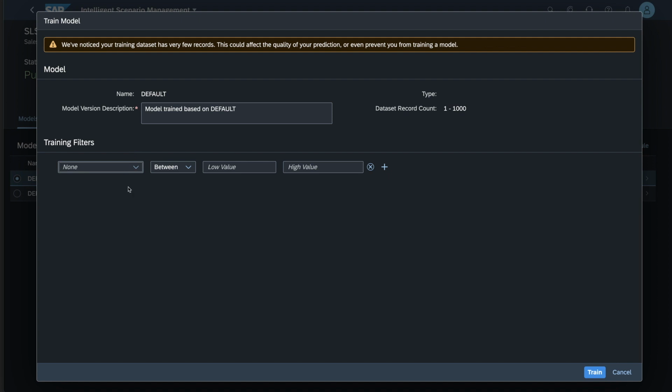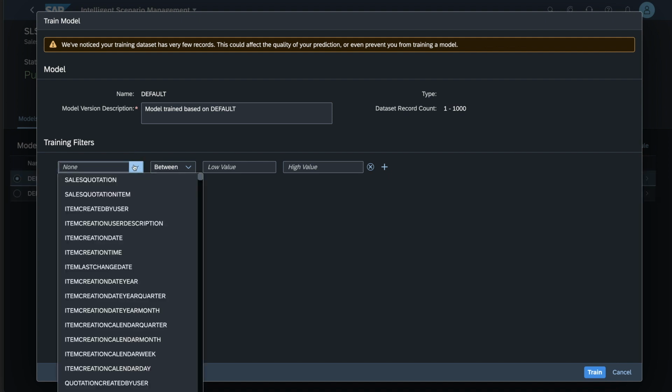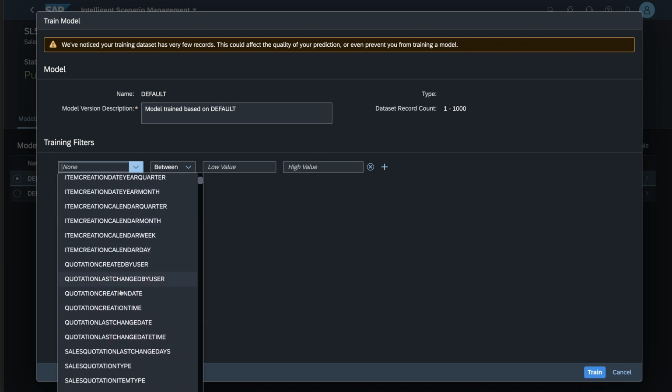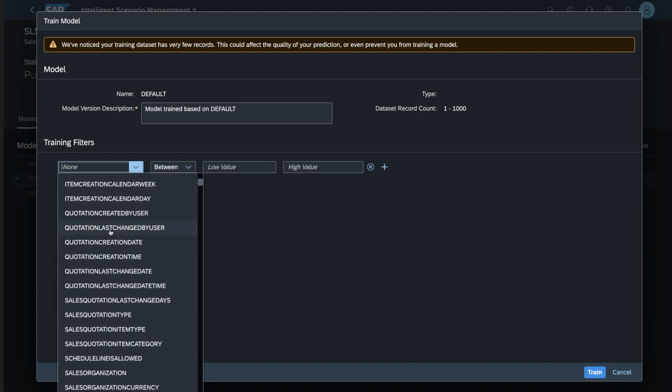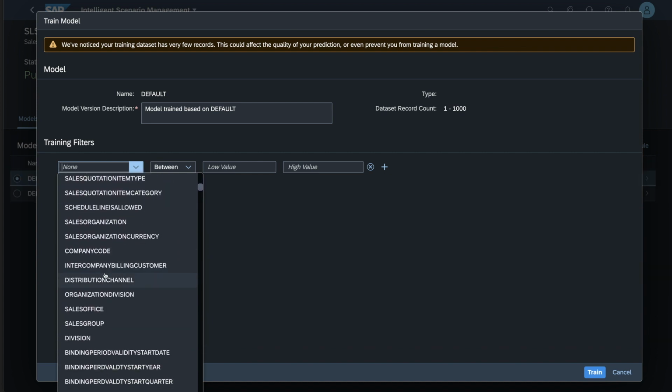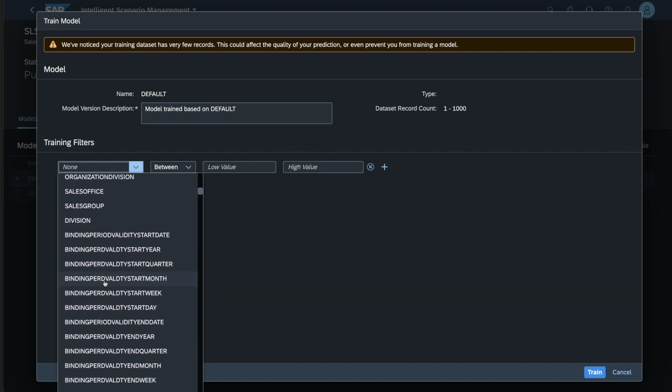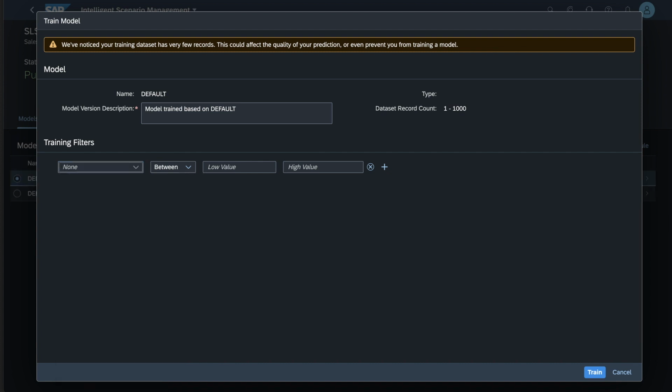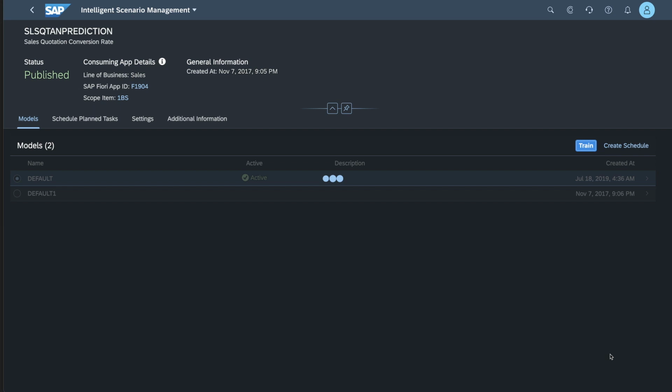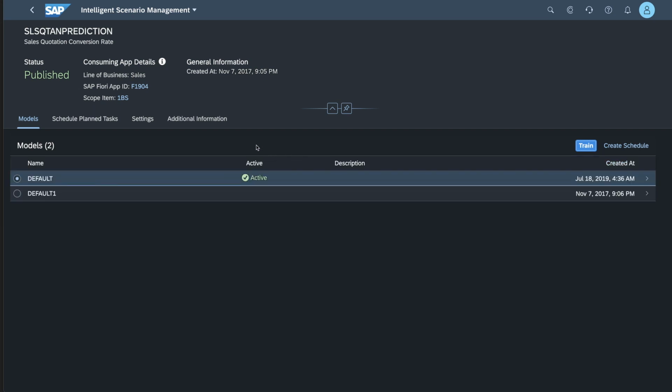So you also have the ability in the training of the machine learning processor to dictate what information it is that you would want to include or not in the model training. So I'm just going to get out of that, discard. And the other piece of information that I also absolutely want to convey is that for the machine learning to be successful, it needs data, a lot of data.